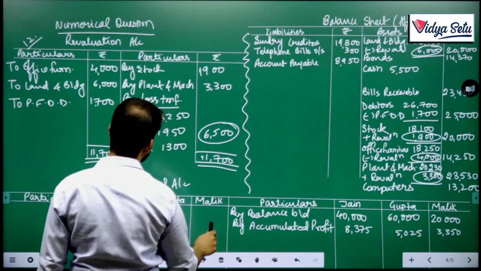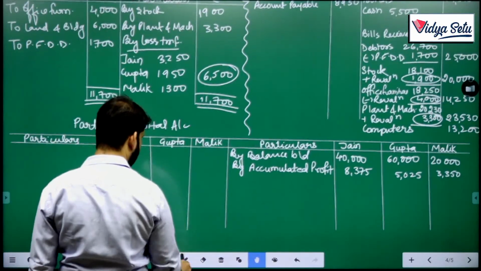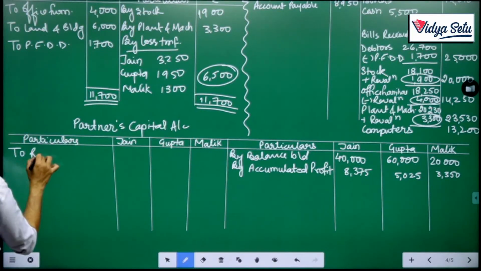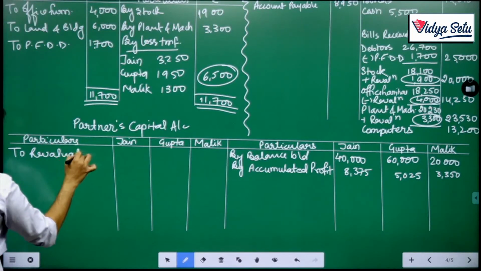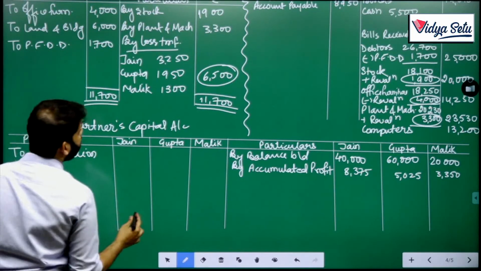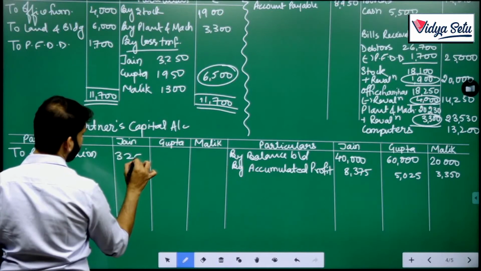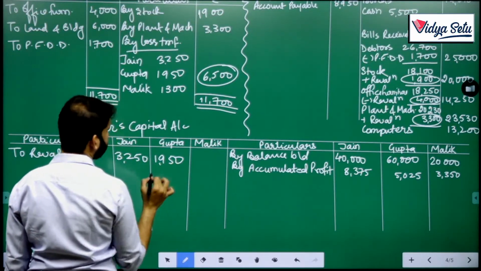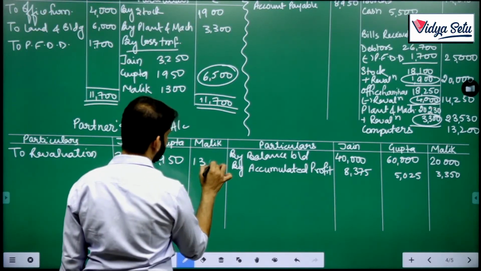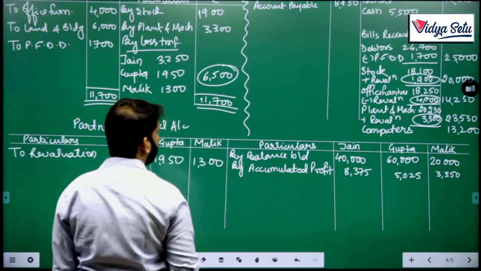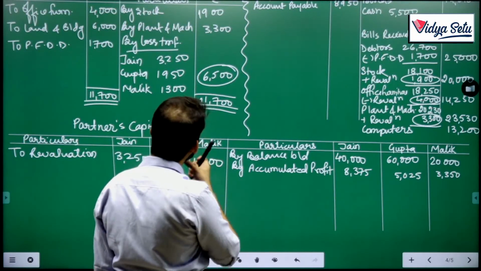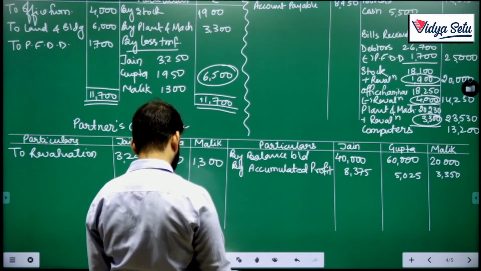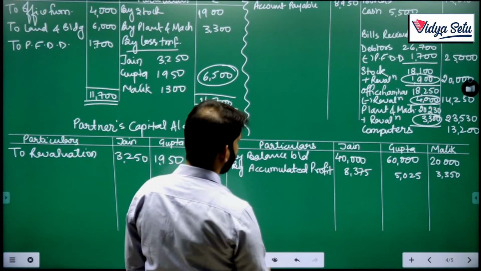Let's transfer all these things to the respective capitals. 3,250, 1,950, 1,300. Okay, we have done this. This revaluation is also done. Reserve is also transferred. What else is remaining?